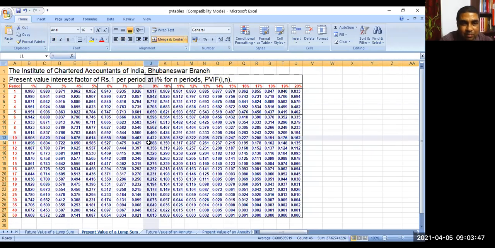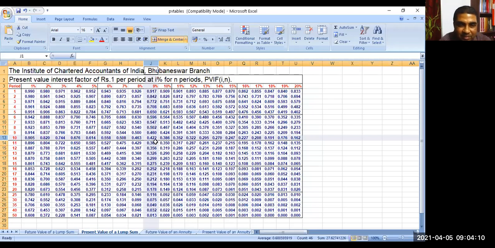Where it intersects? 0.422. So if you multiply that 100 rupees by 0.422, you will get the result, which is how much? 42.2. That means the present value of that 100 rupees today is 42.2.